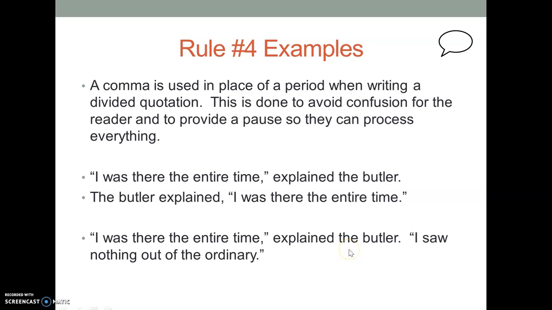So if I want to combine things, I could say, "I was there the entire time," explained the butler. "I saw nothing out of the ordinary." Now I don't need a dialogue tag again because it's inferred that the butler is still talking, and we continue from there. Let's wrap up.